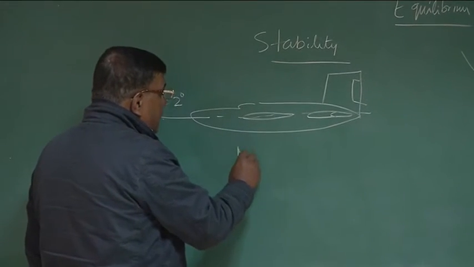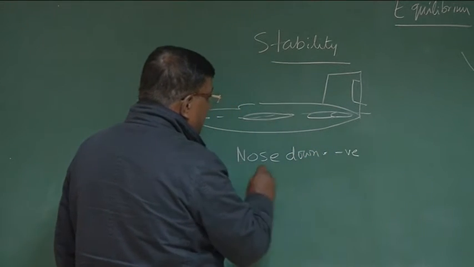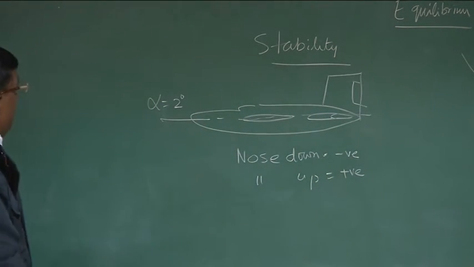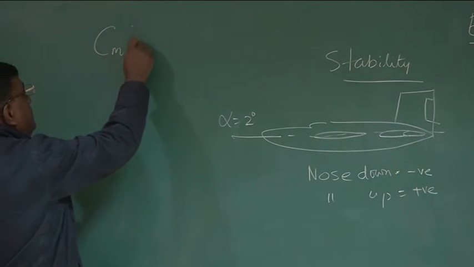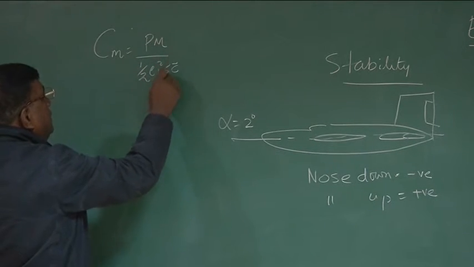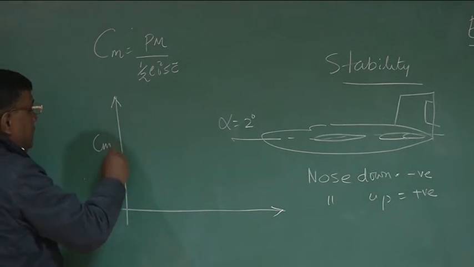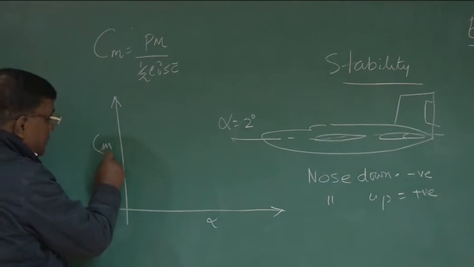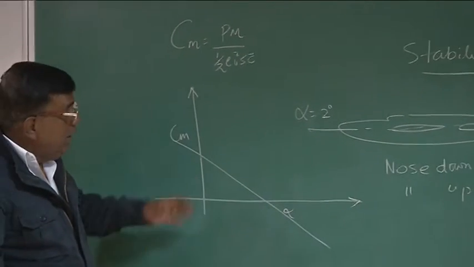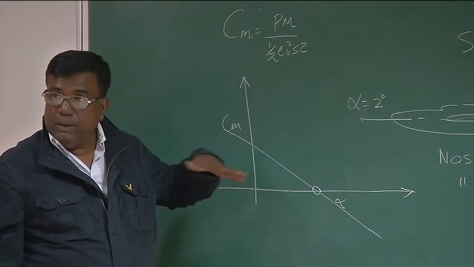And this nose down moment, you all know the sign is negative, and nose up moment sign is positive. You are also aware of this term Cm, which is the pitching moment, half rho V square S c bar. So what you say is, if this is Cm and this is alpha, the variation of Cm with alpha should be like this. What is the equilibrium point here? Equilibrium point is here because here Cm is 0 and net force is also balanced.